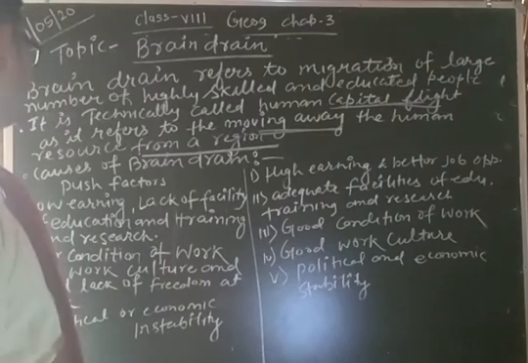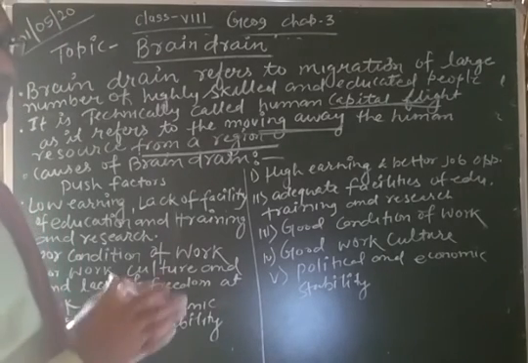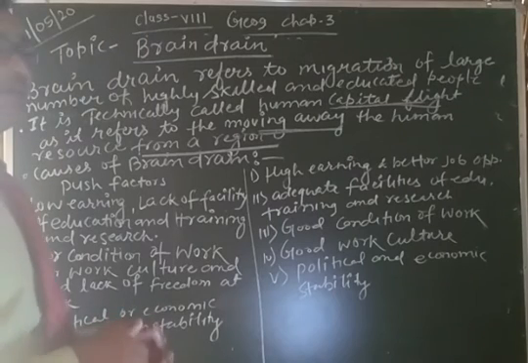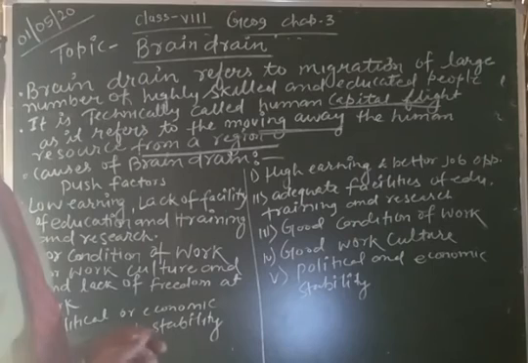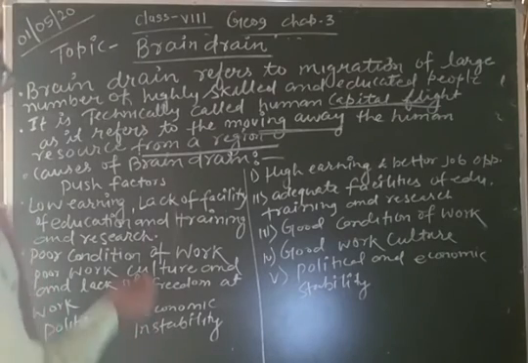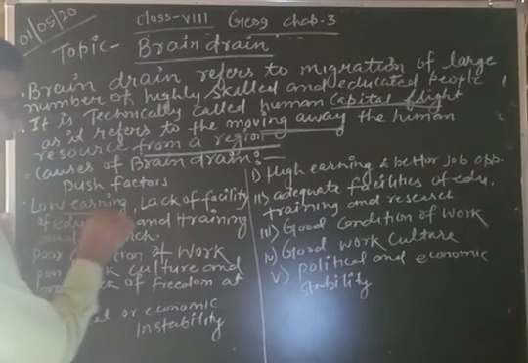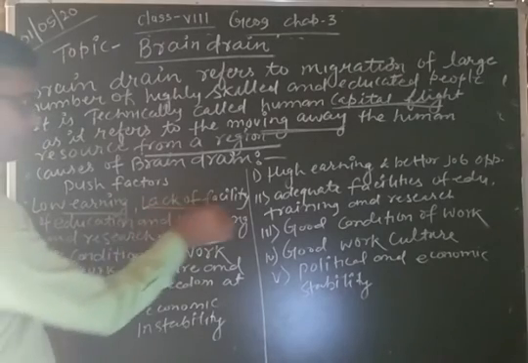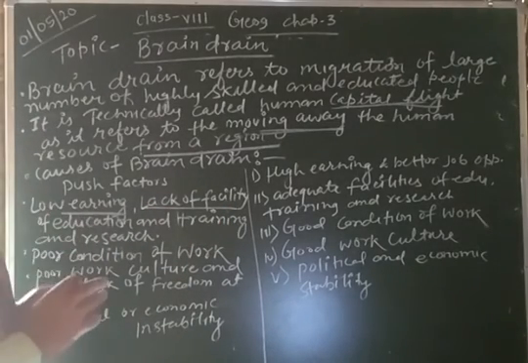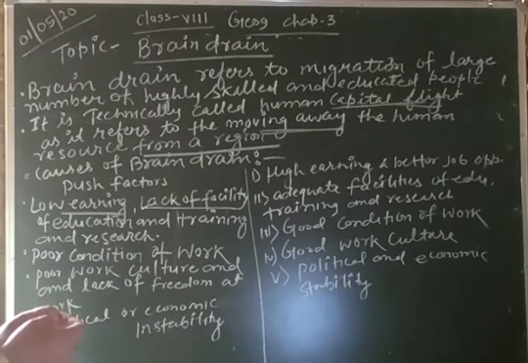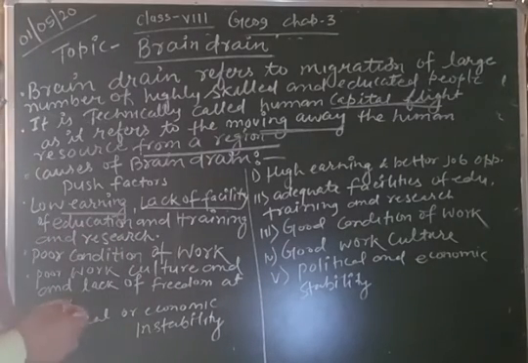Okay. Now, what are the causes of brain drain? There are many causes of brain drain that pull people to other countries and that push people to other countries. The push factors are low earning and lack of facilities. It means the country has very low earning and a lack of facilities, which causes the brain drain. Okay.